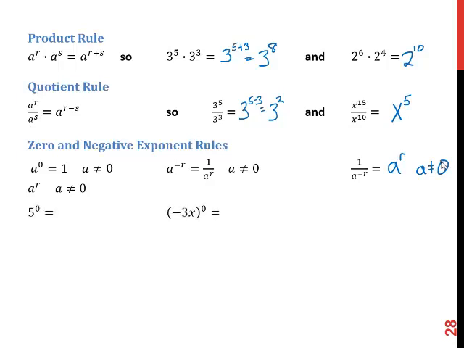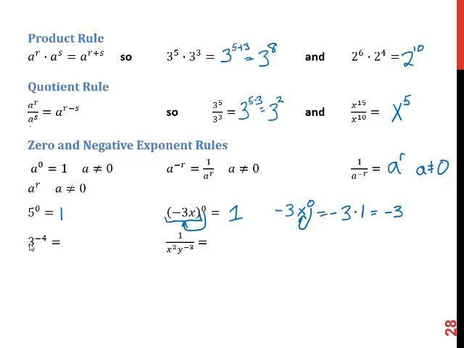So, since anything to the 0 power is 1, 5 to the 0 power is 1. Negative 3x, all raised to the 0 power. The 0 is acting on everything in parentheses, so all of this stuff is going to become 1. We do need to be careful. Negative 3x to the 0, in this case, the 0 is only acting on the x. So x to the 0 becomes a 1, but the negative 3 just goes along for the ride. So it does matter what your base is. It's real important to make sure you know what you're doing.